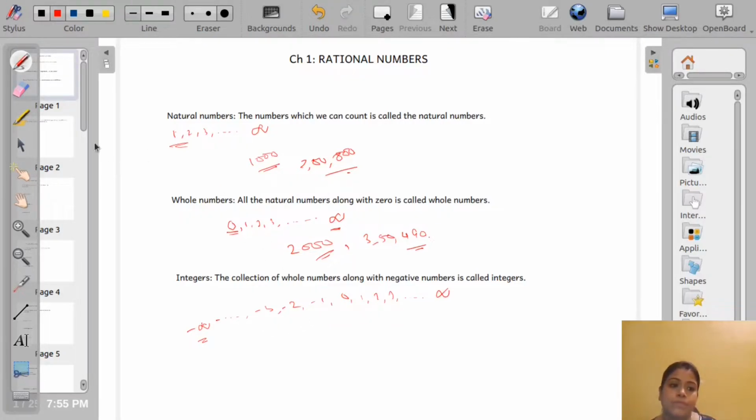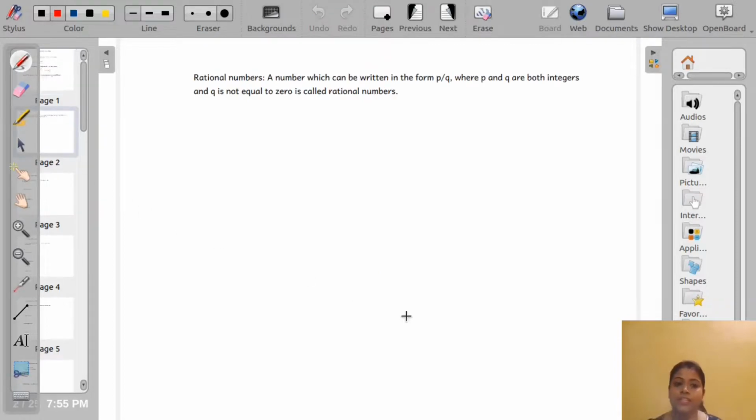Next come to rational numbers. Before starting rational numbers, let us revise our previous concept. We have learned about fractions in our earlier classes, I think from class 4 onwards. What are fractions? How does the number look? A fraction looks like this: 1 by 4, it is a fraction. 2 by 5 is also a fraction. These are fractions. Now, what is a rational number?